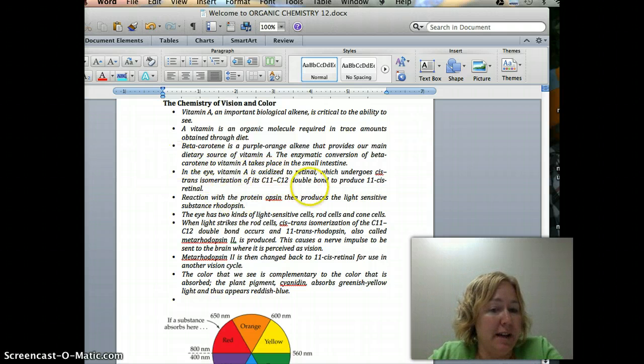In the eye, vitamin A is oxidized to retinol, which undergoes cis-trans isomerization. Ha! We just learned about isomerase. What isomers were? Yep.